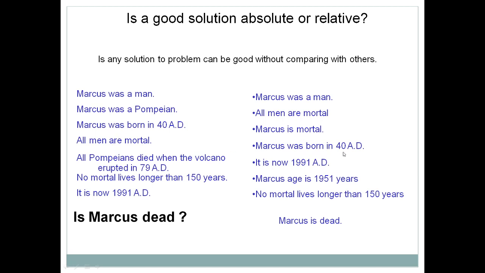Marcus was born in 40 AD, it is now 1991 AD, so Marcus' age is 1951 years, and no mortal can live longer than 150 years. Based on this, I can conclude that Marcus is dead. So this solution is an absolute solution, meaning comparative analysis cannot be done, and more than one solution cannot be derived in this particular problem.